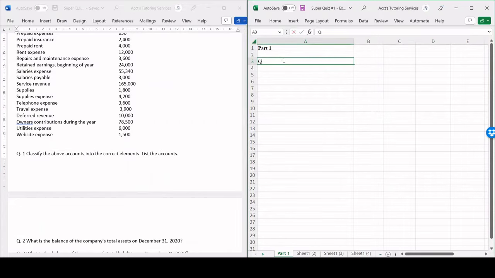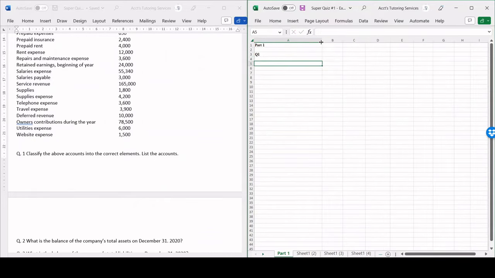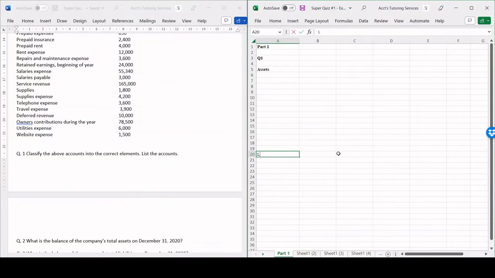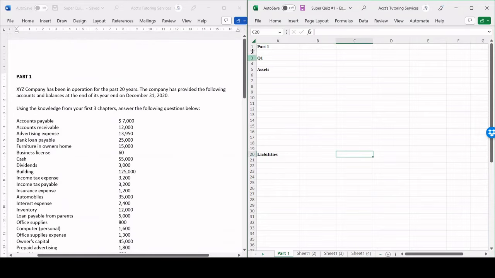So question number 1, if you remember, we have 5 elements in accounting. The first one is assets. Then we have liabilities. Then we have equity, revenues, and expenses. Okay, so we're going to go through each one of these items and we're going to classify it into either